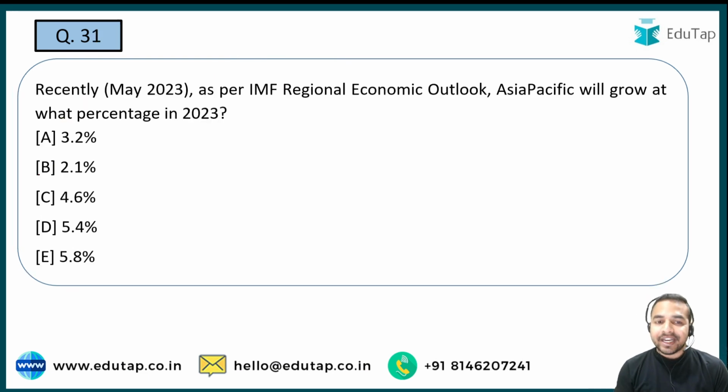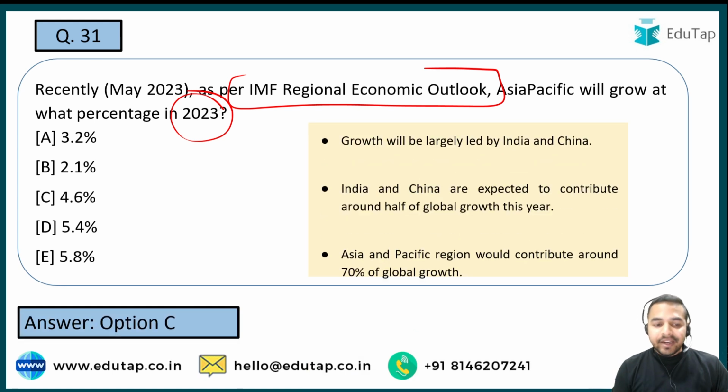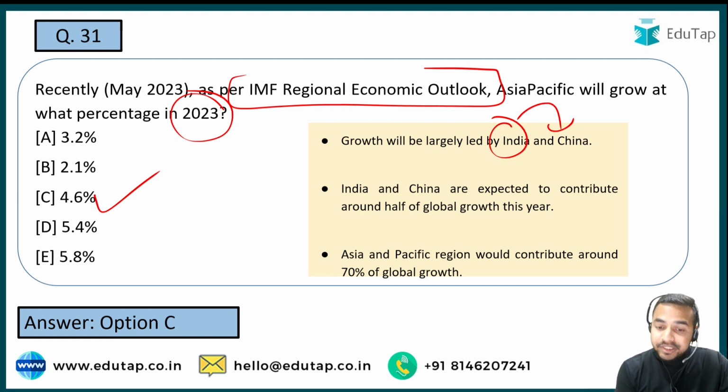Let's move on to the next question, and the next question is on the IMF Regional Economic Outlook, and as per this report, Asia Pacific is going to grow at what percentage in 2023. So guys, the International Monetary Fund's Regional Economic Outlook has been launched, and the question is on the Asia Pacific region, at what percent it is going to grow in the year 2023, and it is basically going to grow at 4.6%. And guys, let me tell you that in this Asia Pacific region, the growth will basically be led by India and China. Another important thing is that when I talk about the contribution of this particular region in the global growth, it is going to be 70% of the global growth, that will be the contribution of the Asia Pacific region.